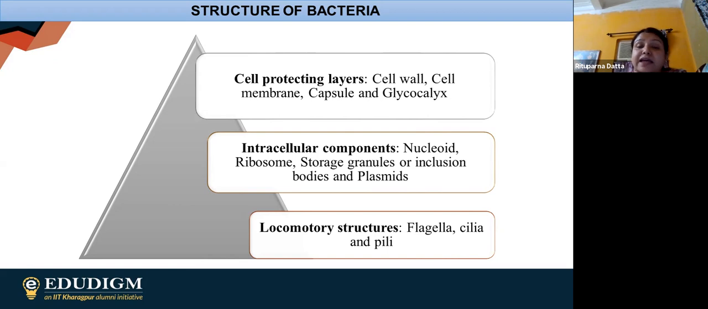In case of cell protecting layers, they are having cell wall, cell membrane, capsule and glycocalyx. Then in case of intracellular components, nucleoid, ribosome, storage granules, plasmids, those are there. Finally, in case of locomotory structure, flagella, cilia and pili. So now we are going through one by one.